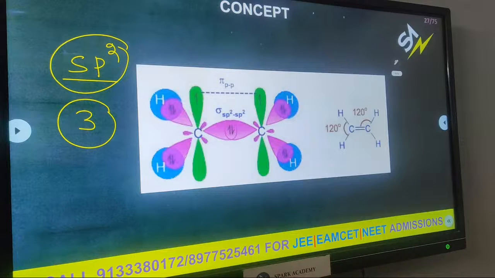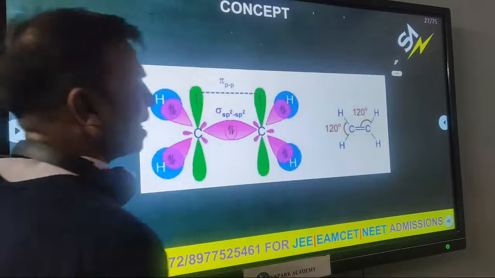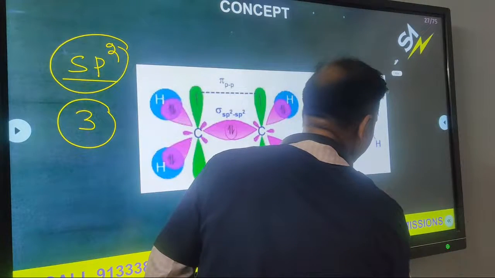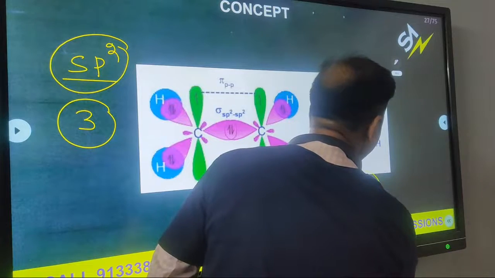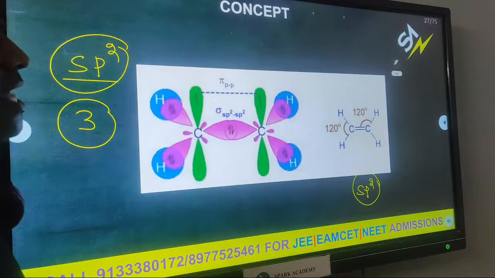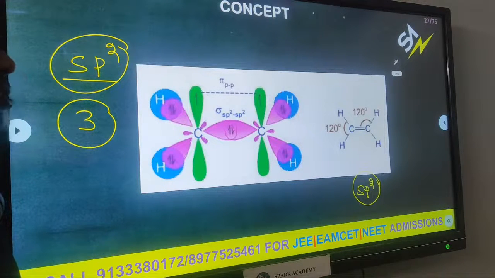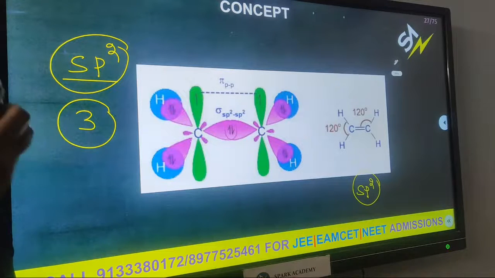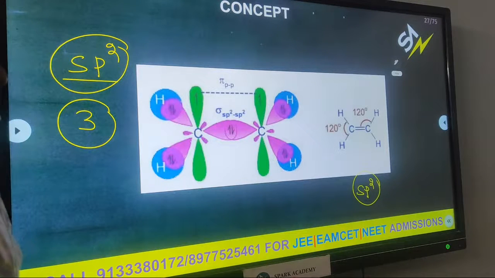Carbon-carbon double bond: hybridization is sp2. When sp2 hybridization is there, what is the geometry of the molecule? Trigonal planar.